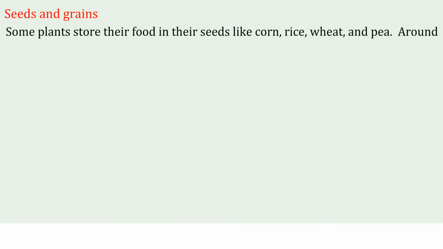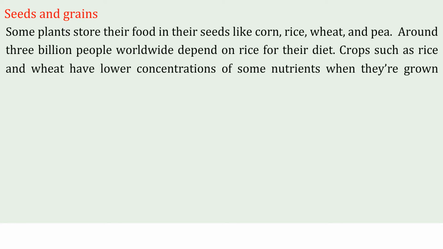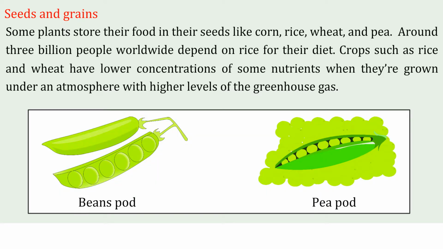Seeds and grains: some plants store their food in their seeds, like corn, rice, wheat, and pea. Around 3 billion people worldwide depend on rice for their diet. Crops such as rice and wheat have low concentrations of some nutrients when they are grown under an atmosphere with higher levels of greenhouse gas.